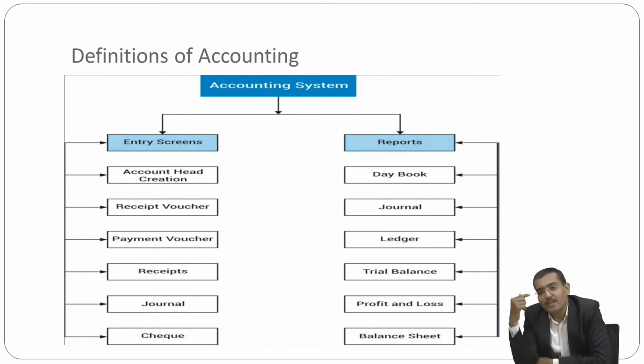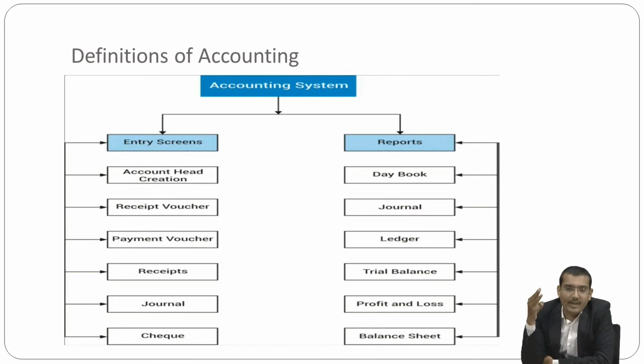First, you have to maintain the day book, that is bookkeeping ultimately. Second, you have to prepare a journal and the subsidiary books. Then you go posting into the ledger, then ledger to trial balance. The trial balance goes to the trading account, profit and loss, and balance sheet. Then moving to the second side, that is the entry screen, that is account head creation, and then receipt vouchers, payment vouchers, receipts, journal, and checks.